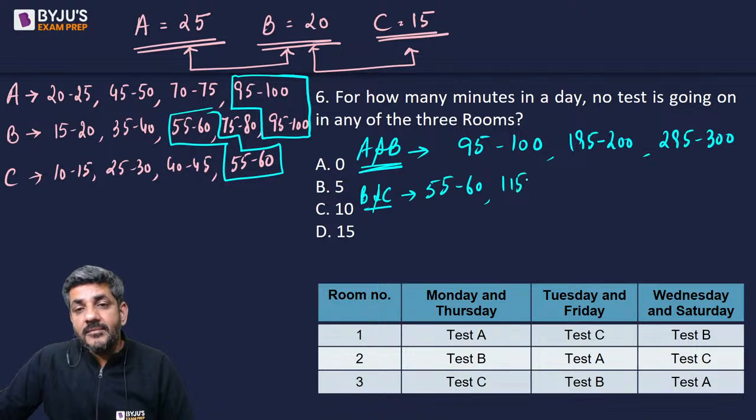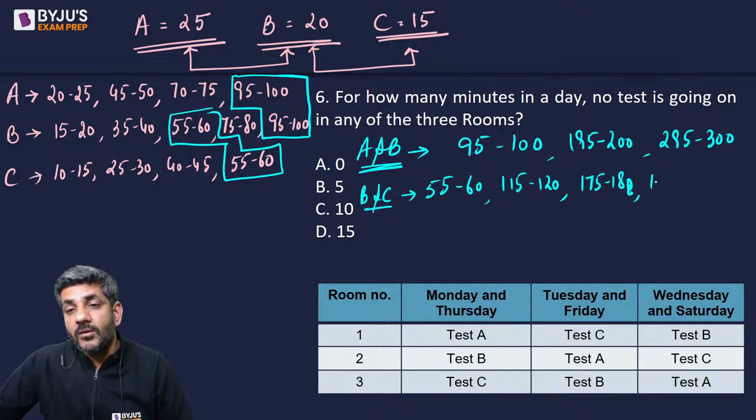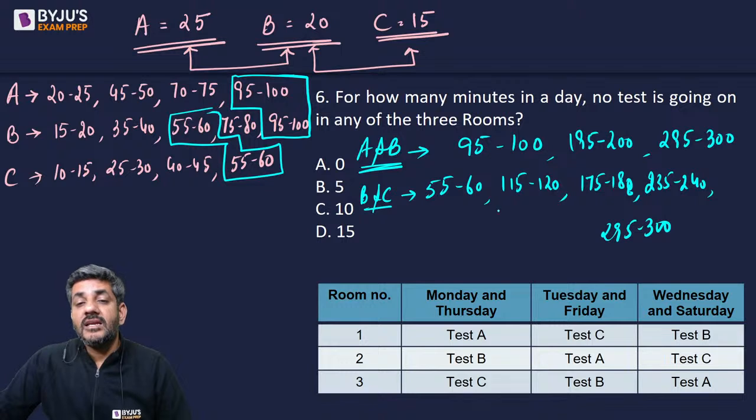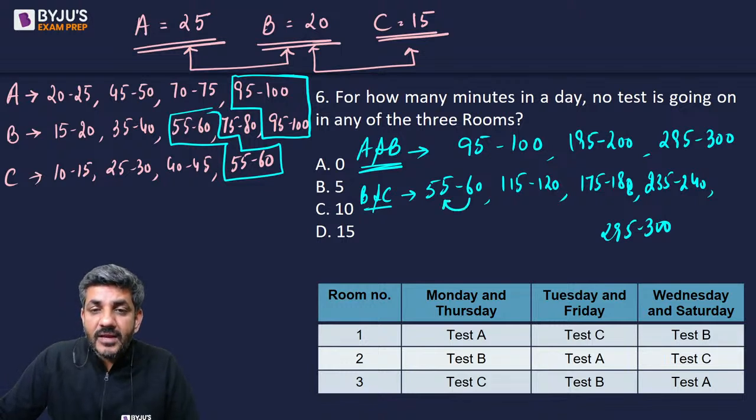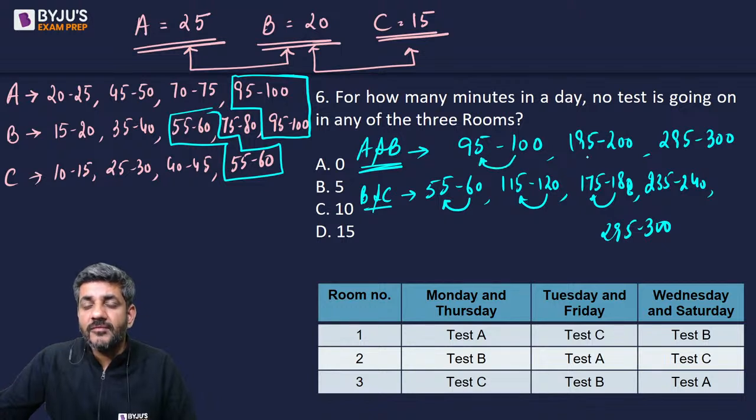In the next 60 minutes, it is 115 to 120. In the next 60 minutes, it will be 175 to 180. In the next 60 minutes, it will be 235 to 240. And in the next 60 minutes, it will be 295 to 300. So basically, 5 minutes before every multiple of 60, right? Similarly here, 5 minutes before every multiple of 100.